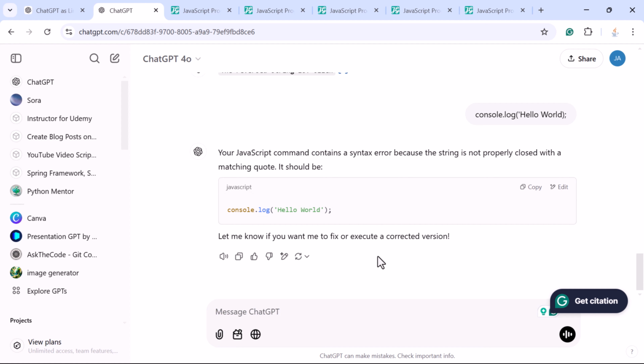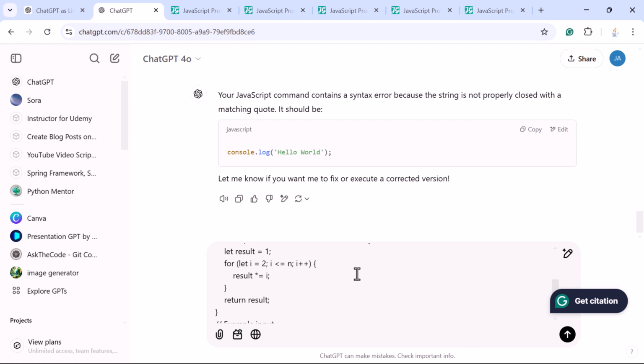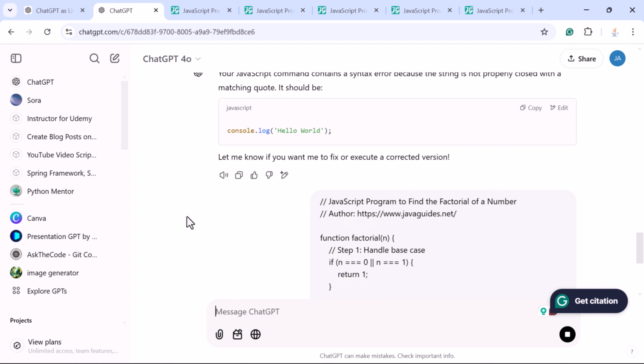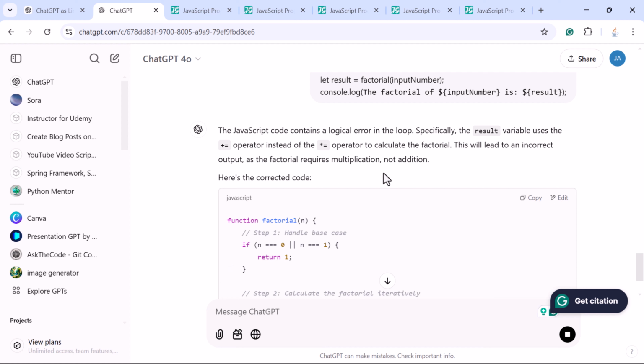Now let us see how ChatGPT can fix the logical errors. So let us say you made a mistake while writing the logic in the JavaScript code. Then how can ChatGPT debug that code and find the logical errors? It will also provide the solution. For example, here this is the JavaScript program to find a factorial of a number, and here let us say we made a mistake in this factorial logic. So instead of multiplication, if we give addition and submit the prompt, next let us see how ChatGPT will find the error.